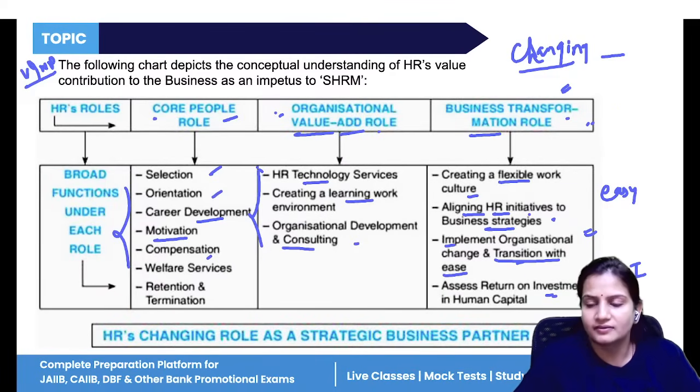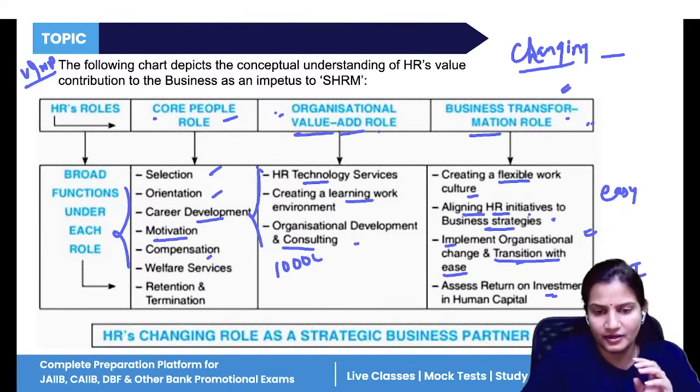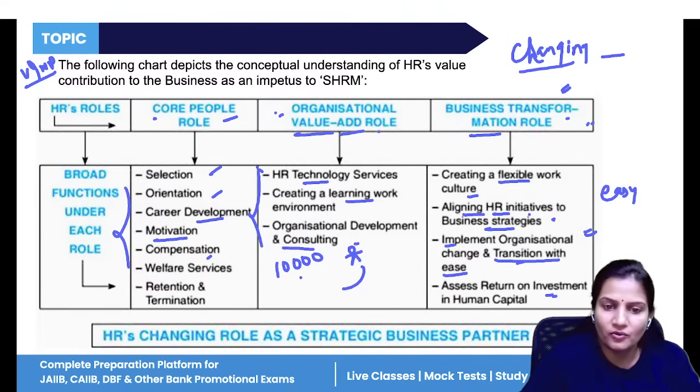Now, what is ROI? If you have invested in your people, are the employees bringing profits to your company or not? Are they bringing more revenue to your company or not? Like if you have invested 10,000 in your employees, is that employee bringing profit of more than 10,000 or not? If the employee is bringing more than 10,000 profit, then your ROI is good. If that employee is bringing profit less than 10,000, it means the ROI is not good. So you have to assess ROI in human capital. All right.